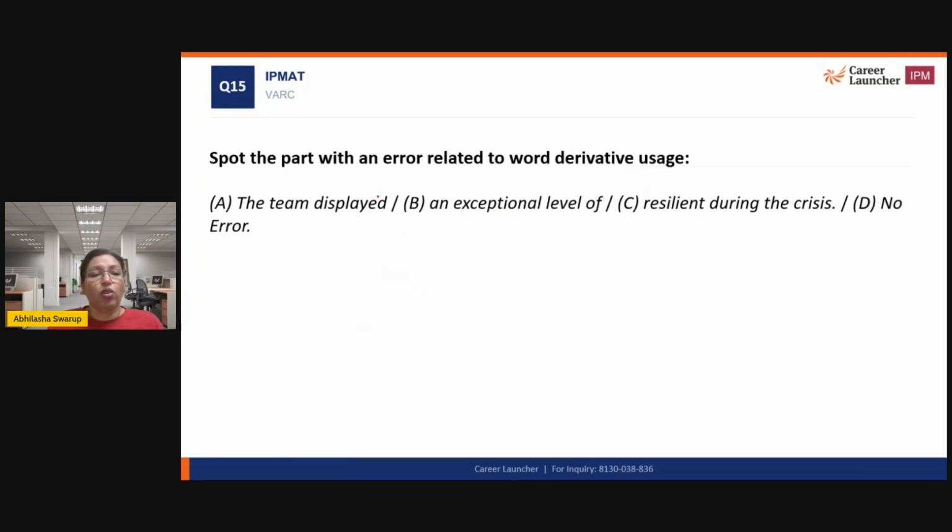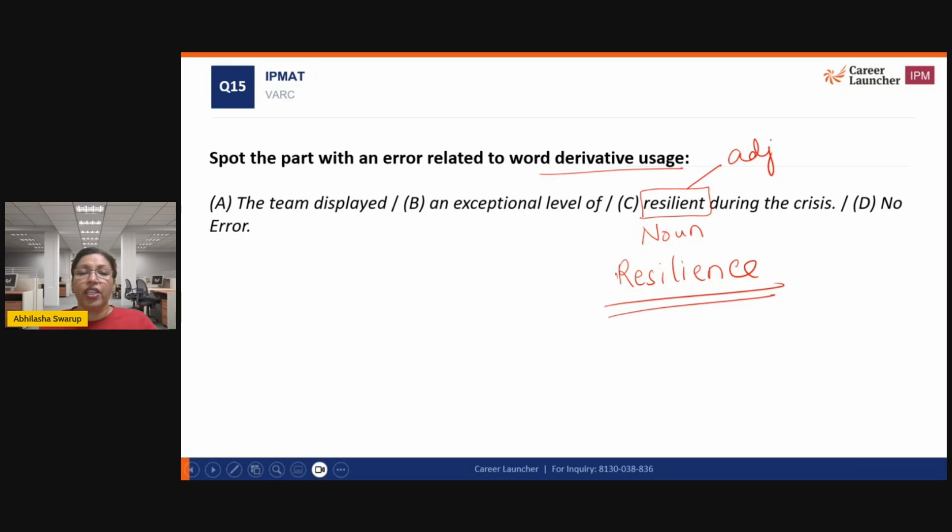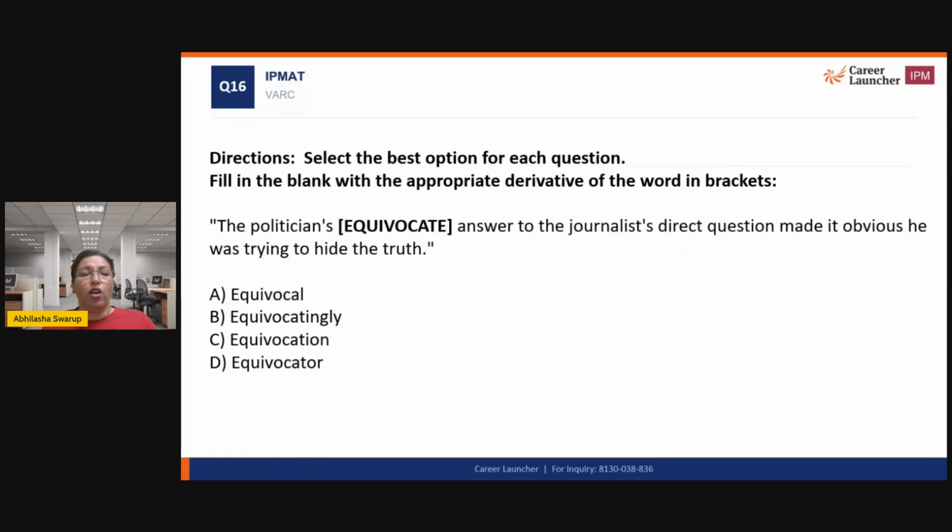All right, let's take a look. The team displayed an exceptional level of resilience during the crisis. What am I looking at? Which word is used incorrectly? So the team displayed an exceptional level of resilience. Again, I need a noun here, right? Not an adjective. Resilient is an adjective. I don't want that. I want a noun. So resilience, and that's what I need, right? Resilience is the ability to bounce back, strength. Okay. All right. Let's look at the next set of questions.